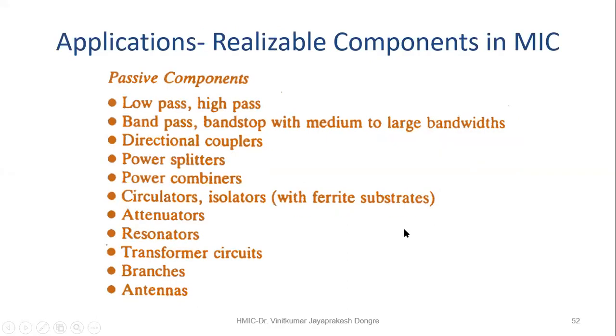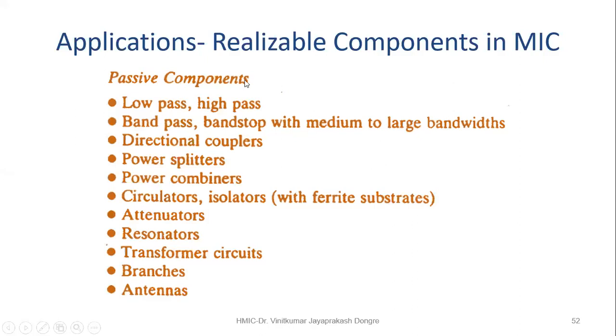These are the applications where the passive components can be fabricated. So here, low pass, high pass filters, power combiner, circulator, isolator, attenuator, resonator, transformer, and even antennas.